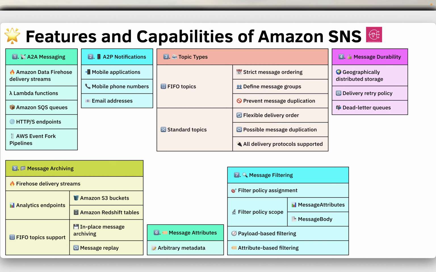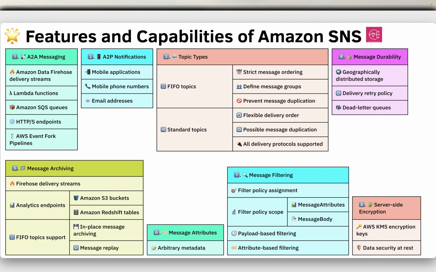By default, each subscriber receives every message published to the topic. Subscriber can assign a filter policy to the topic subscription and define the filter policy scope, which can be message attributes or message body, to enable payload based or attribute based filtering. Server-side encryption protects the contents of the messages stored in Amazon SNS topics using encryption keys provided by AWS KMS, Key Management Service, ensuring data security at rest.